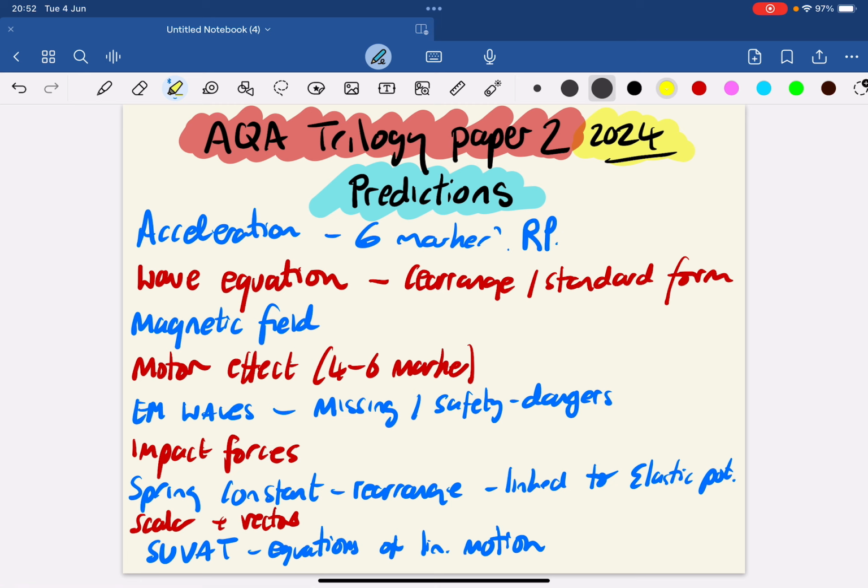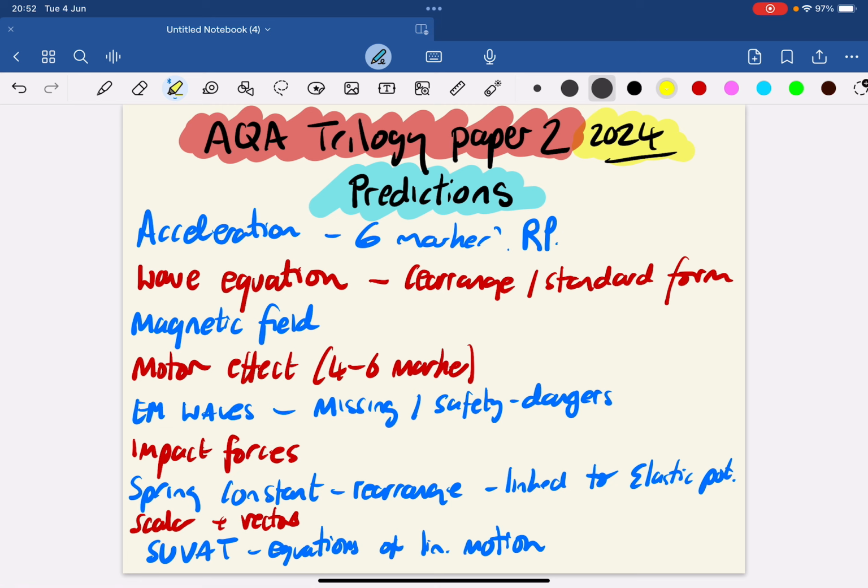Impact force calculations linked to momentum, make sure you're queued up on that one. Again, spring constant, rearranging that, linked to elastic potential, potential rearrangement there as well. Make sure you're happy with those equations. Remember, you are going to get the equation sheet, so because of that, maybe expect more rearrangement.